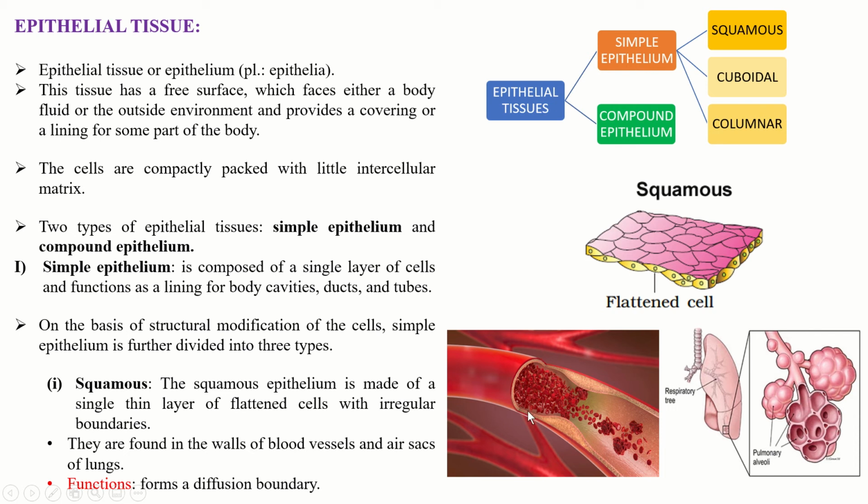They are found in the walls of blood vessels and air sacs of lungs. Their function is to form a diffusion boundary, that is they allow the diffusion of some molecules.